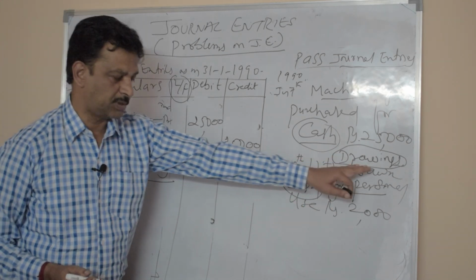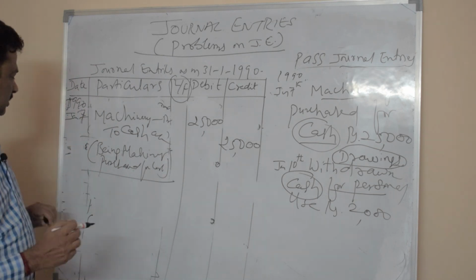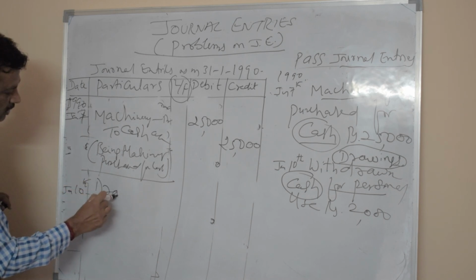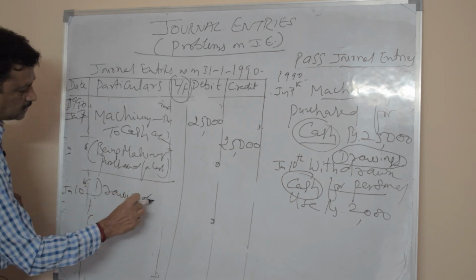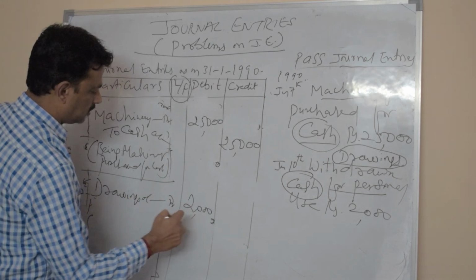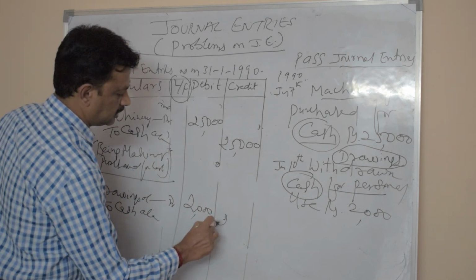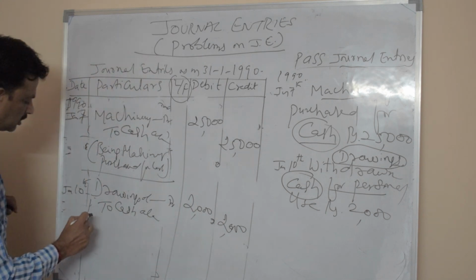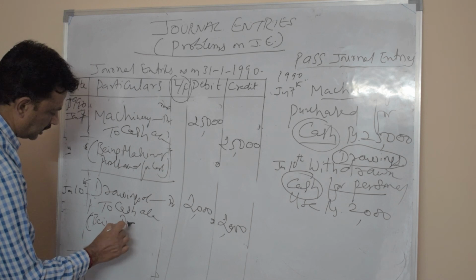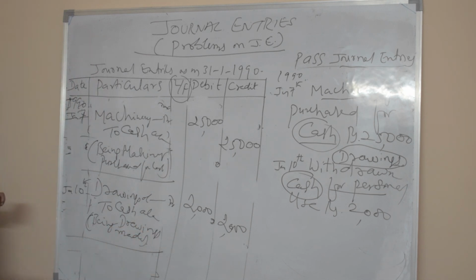Drawings is treated as an expenditure to the business, so increase in expenditure is to be debited. So on January 10th, you write drawings account debit, rupees 2,000, to cash account, decrease in asset is credited, so it is 2,000. Here, being drawings made. So all entries are over.